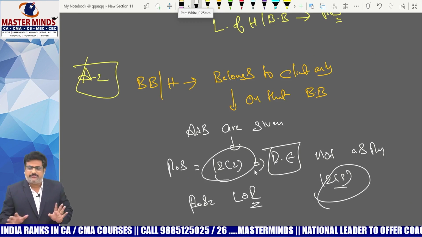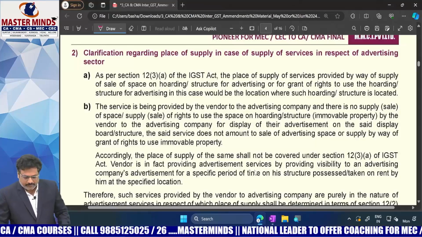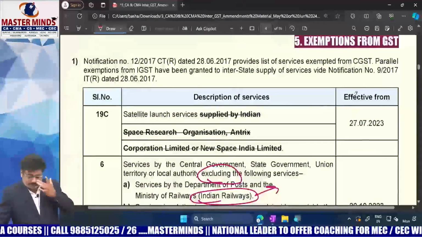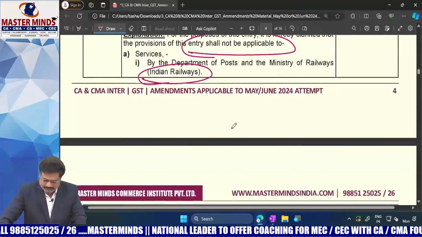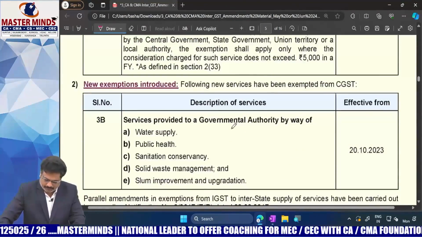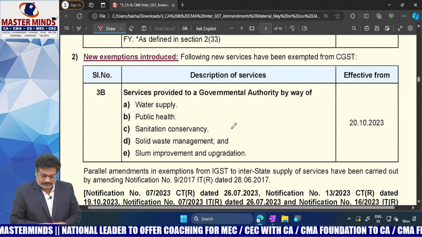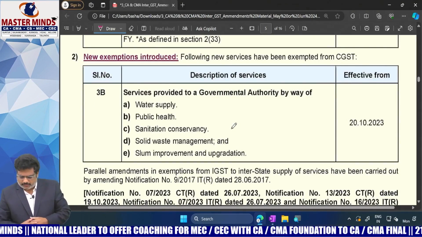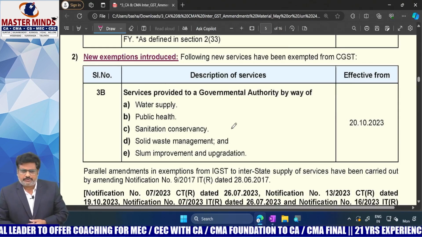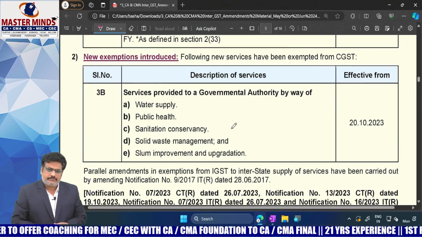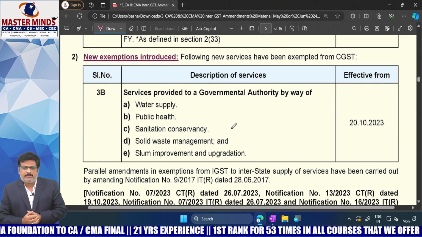Okay, so this is the amendment with respect to place of supply. Now the next thing we need to see is exemptions. Already I covered all these exemption related amendments. This is another point you need to remember, the new exemptions that were introduced.